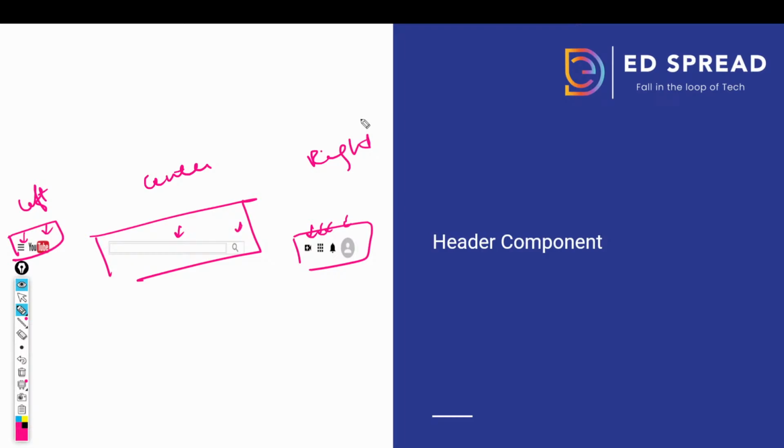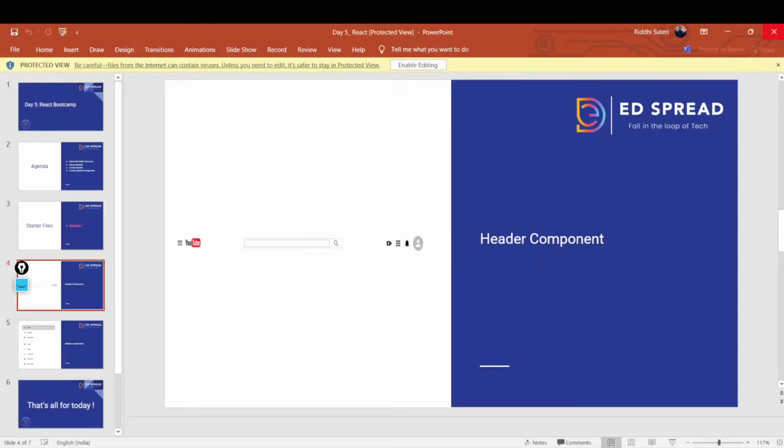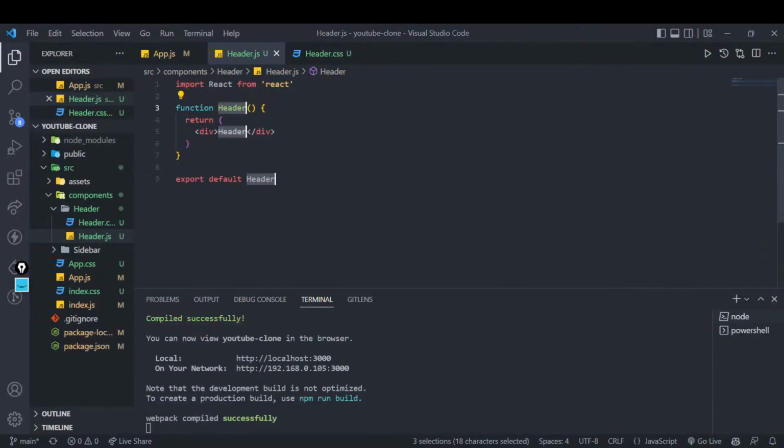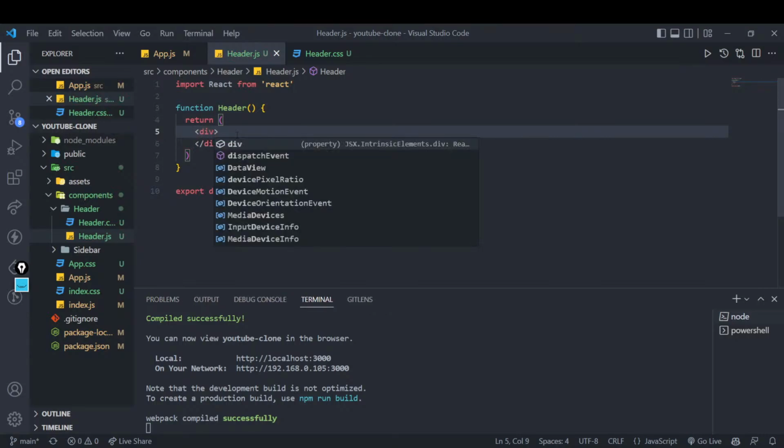Now, this might sound simple, but trust me, this is not very simple. Although it is simple if you hear this very properly. So let's see this in action. So yeah, here we are. Since this is not required because I don't want to print header over here, I will remove this. And maybe let's start as a division, right?